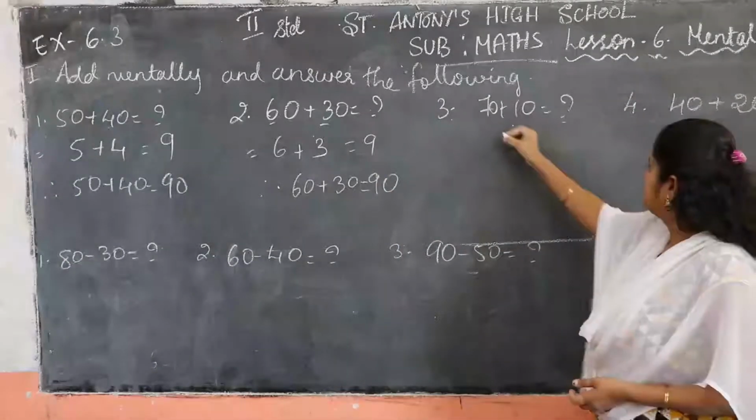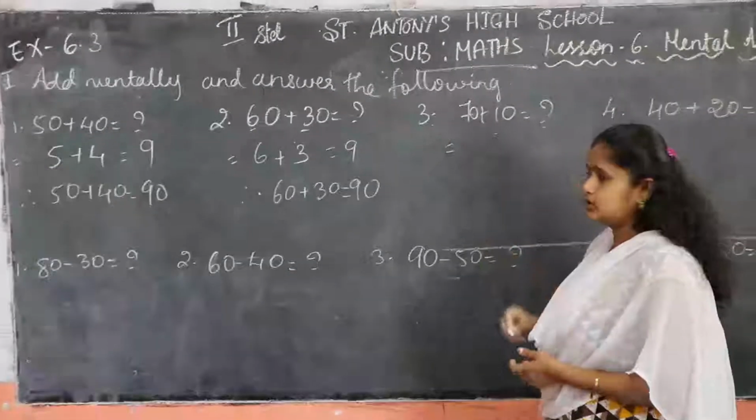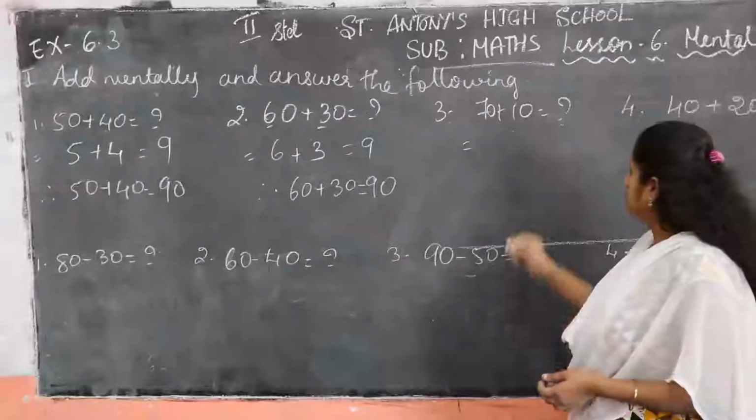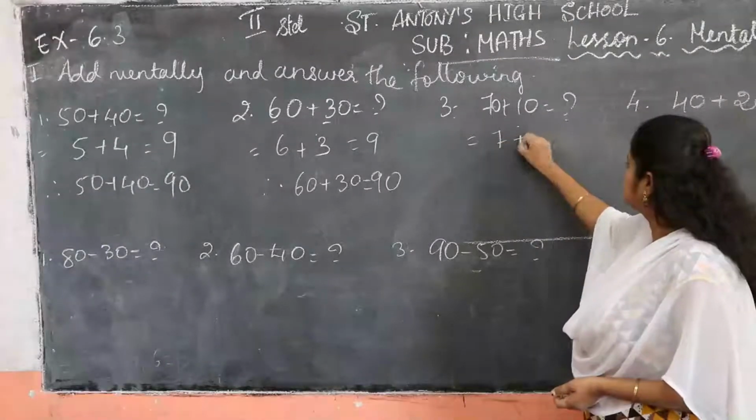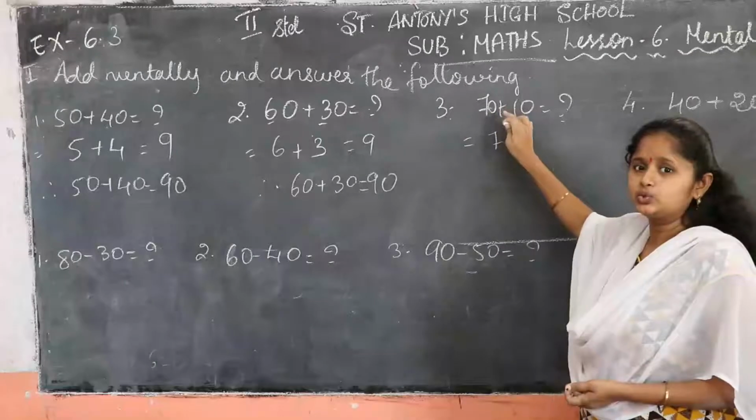Next, 70 plus 10. 70 plus 10 is equal to how much? We'll see. 7 plus 1. You have to split it this way. 7 plus 1.